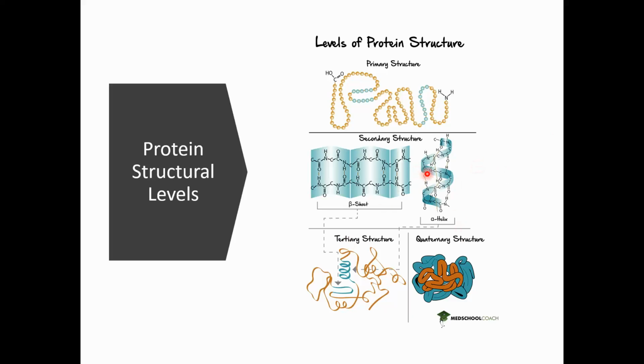However, in the alpha helix only one polypeptide chain is involved in the hydrogen bonding between the amino acids. So this is the difference between the beta pleated sheet and the alpha helix. And we also have a tertiary structure of a protein. What is a tertiary structure? The tertiary structure is when the secondary structure folds itself over. So we can see here this is a tertiary structure. We can see here an alpha helix and the rest is a beta pleated sheet.